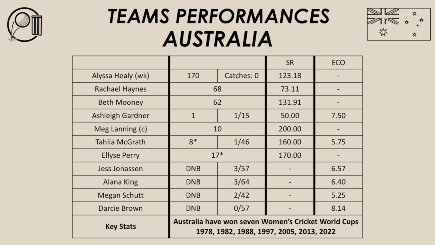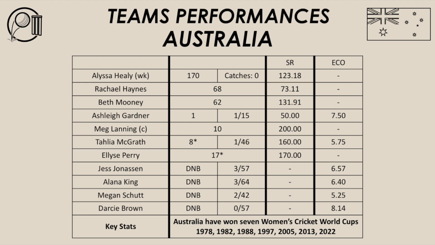They were able to build pressure with the ball on the England batters, which England didn't do to the Australian batters. Australia were able to build pressure with dot balls, maidens, and also wickets, which really put England under pressure in the run chase, and England lost wickets, and they couldn't get any momentum going in their innings. So the Australian bowlers were able to pick up wickets when needed. They kept calm, stuck to their plans with the ball, and didn't panic.